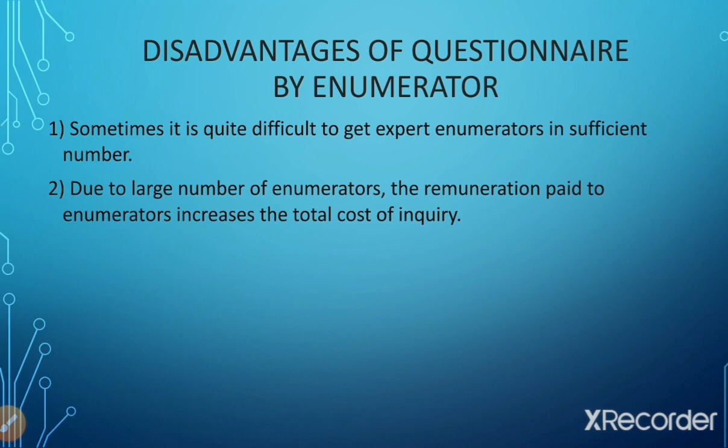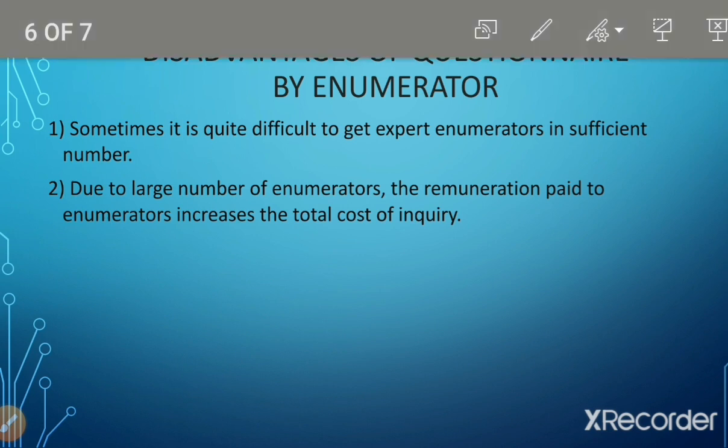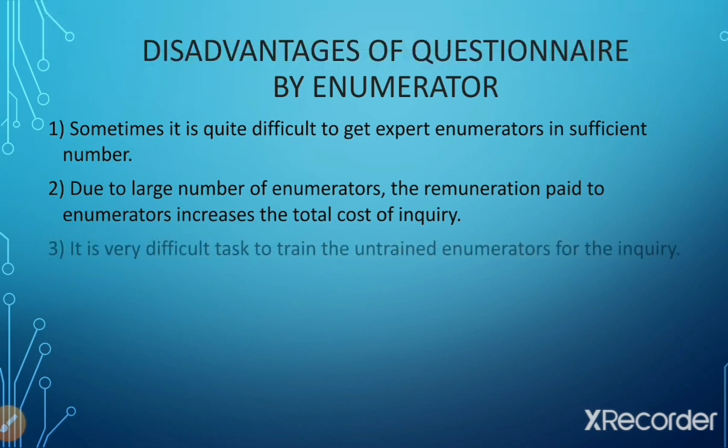So costing-wise or expense-wise, this method is unaffordable. The next disadvantage of this method is that it is a very difficult task to train untrained enumerators for the inquiry. Suppose enumerators are untrained, then it is very difficult to provide training to them. Because it is very difficult to get trained enumerators, we also have to opt for untrained enumerators.